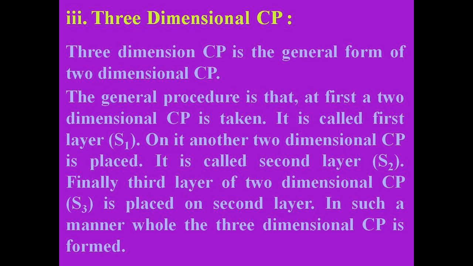Now, our lookout is on three-dimensional CP. Three-dimensional CP is the real one. The general procedure is that at first a two-dimensional CP is taken. It is called the first layer, that is S1. On it another two-dimensional CP is placed. It is called the second layer, that is S2. Finally, a third layer of two-dimensional CP, S3, is placed on the second layer. In such a manner, the whole three-dimensional CP is formed.